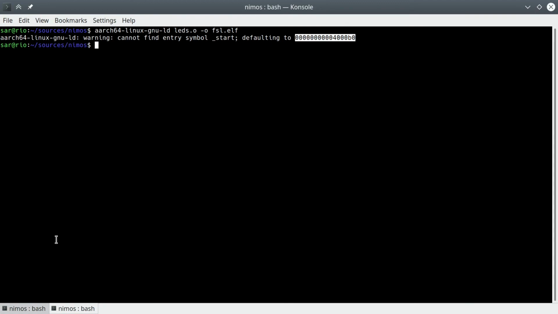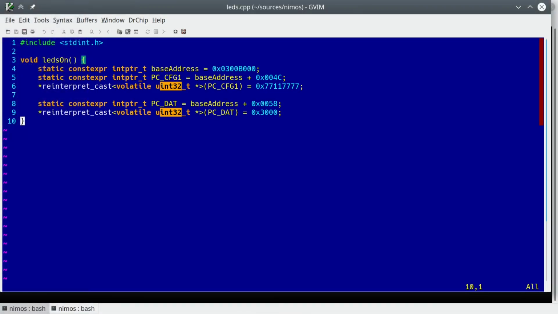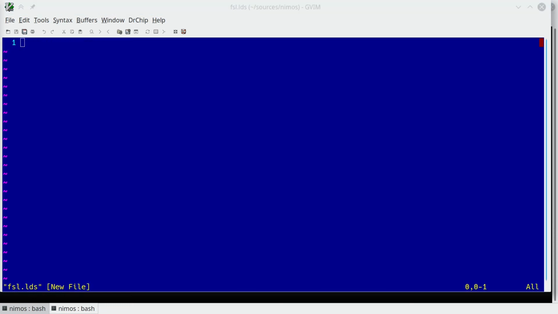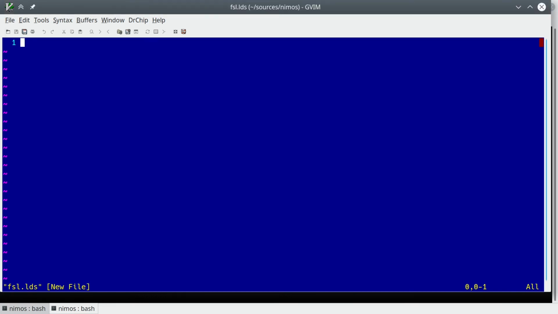What we need to do at this point is let the linker know what memory it has available to it. The way to do this is by writing a file called a linker script. We'll call ours fsl.lds. The FSL stands for First Stage Loader. U-Boot actually calls this part SPL, but as much as I dug, I'm still not sure why or even what SPL stands for. The first thing we need to do in the linker script is define the memory regions we have available. In our case, we have just one, 212 kilobytes of static RAM starting at hex 20000.